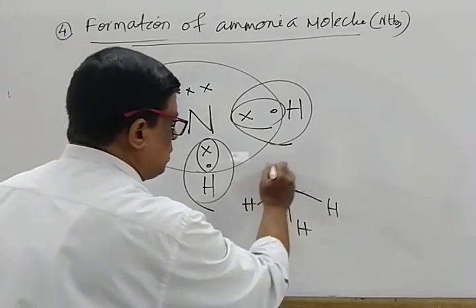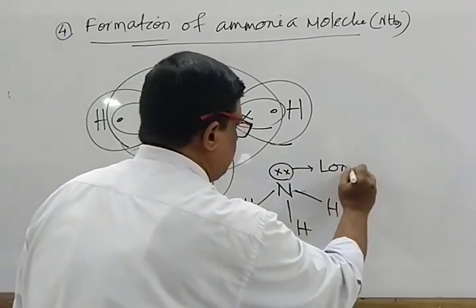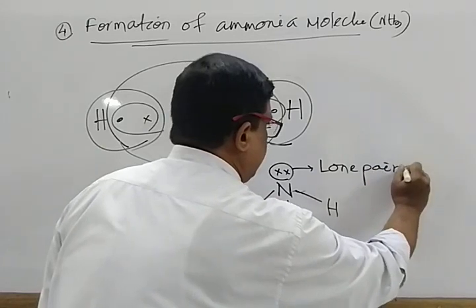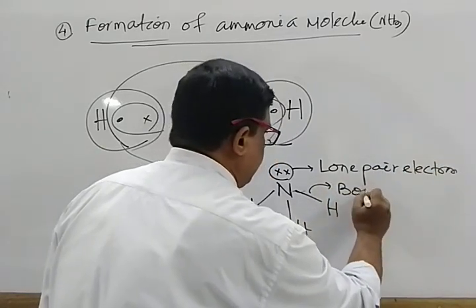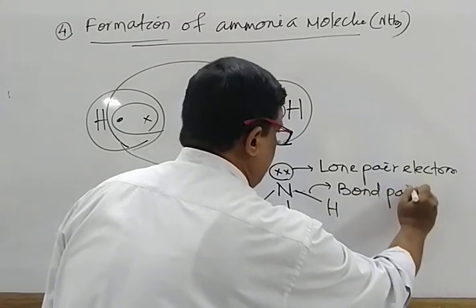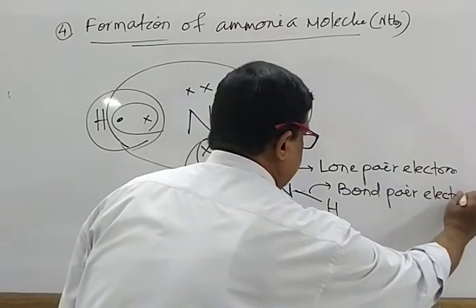This is known as a lone pair of electrons, and this is known as a bond pair of electrons. Mark that.